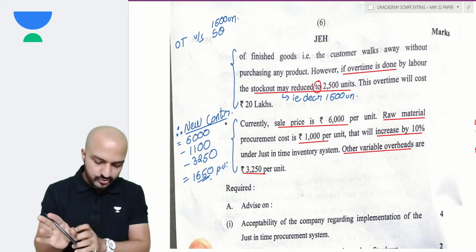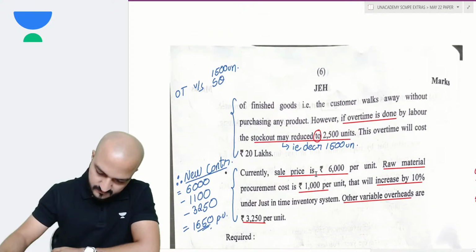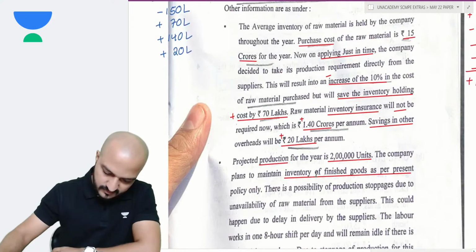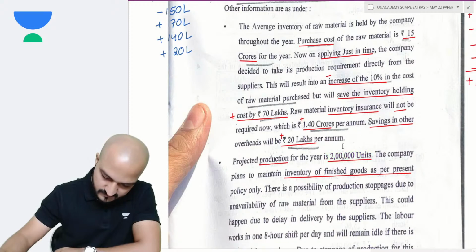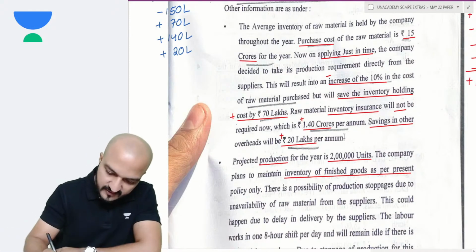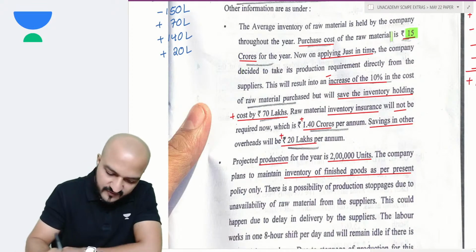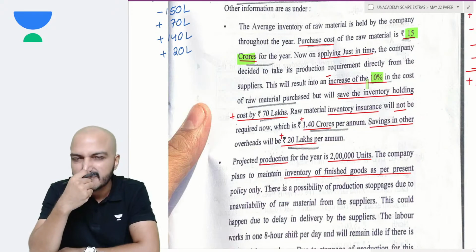Okay, no, Darshan. See, the production of 2 lakh units. You mean to say, how do I get this 15 crores, right? See, you are given the purchase cost as 15 crores. So we'll directly increase that by 10%, right? This 15 crores increased by 10%, so 1.5 crores will be your extra cost.